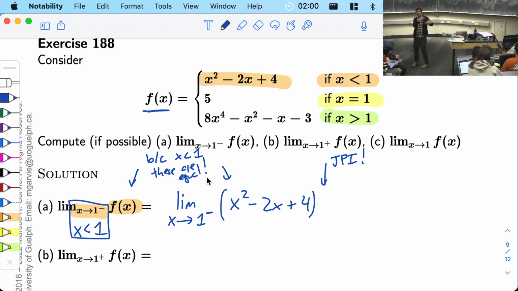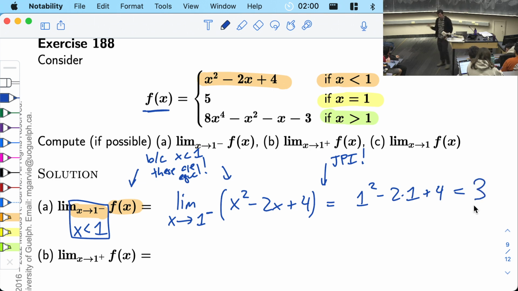So I took something complicated and I reduced it to something simple by what I knew about limits, and now I'm ready to just plug in. So now the limit will work. It's going to be 1 squared minus 2 times 1 plus 4. 1 minus 2 plus 4, also known as 3. OK, so the limit is 3. And I sort of had to do several maneuvers to get this function down to the answer 3. This is typical in this situation. You have to combine different skills.